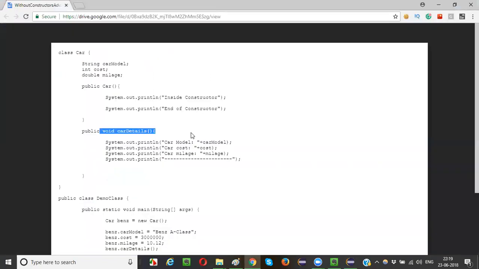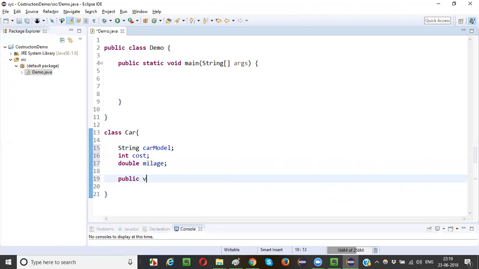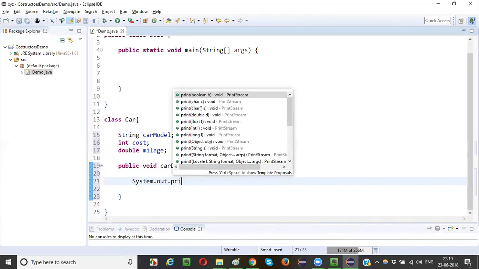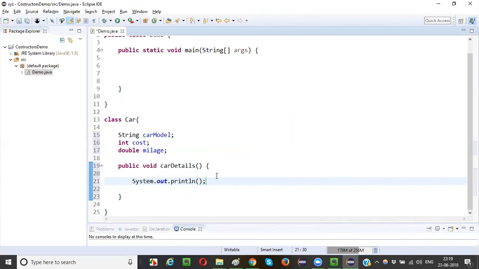Now maybe car details. Public void carDetails. In this, I am going to print System.out.println: the model of the car is, this particular car model.